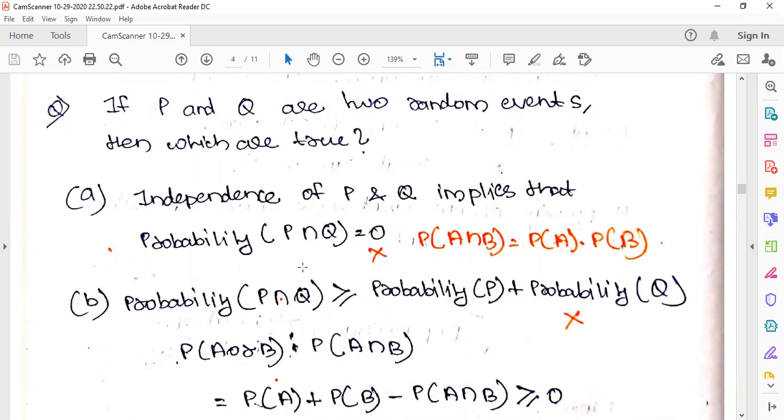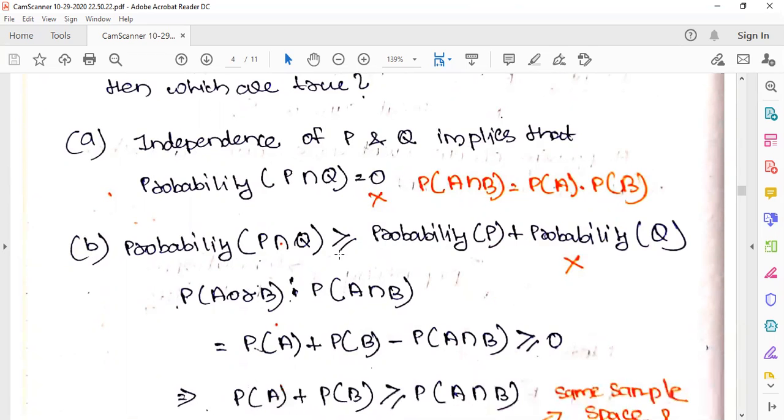Okay, listen, what you will learn. Independent event means intersection is not 0. Intersection is P of A into P of B. So the first statement is wrong. Now they say probability of P intersection Q is greater than or equal to probability of P plus probability of Q. Is that true?